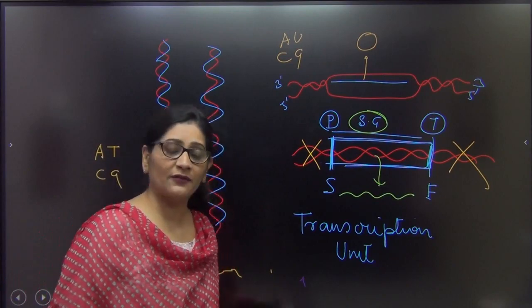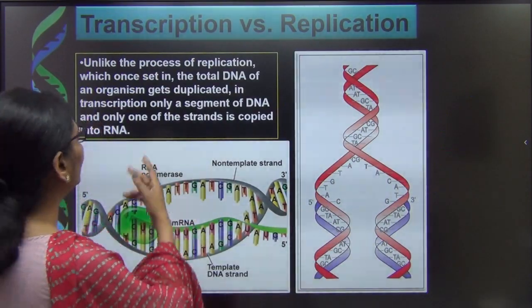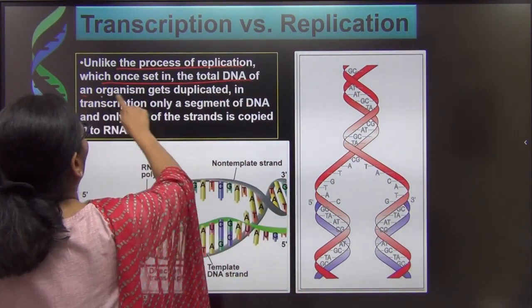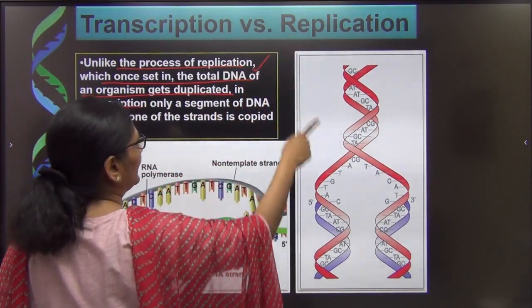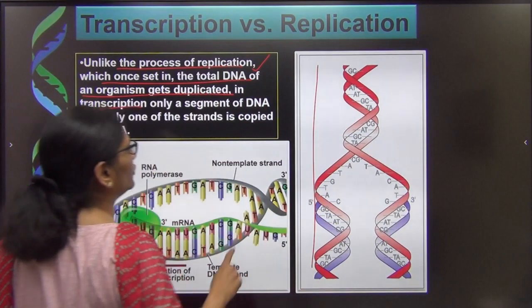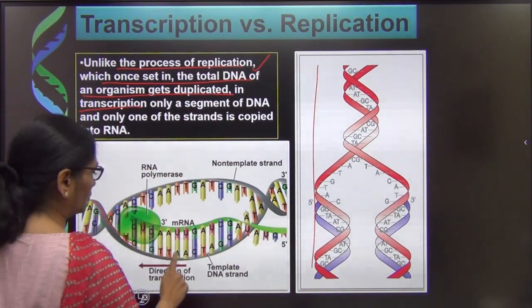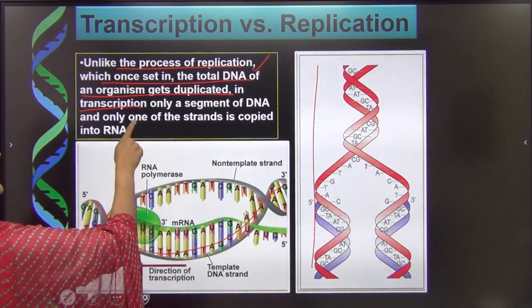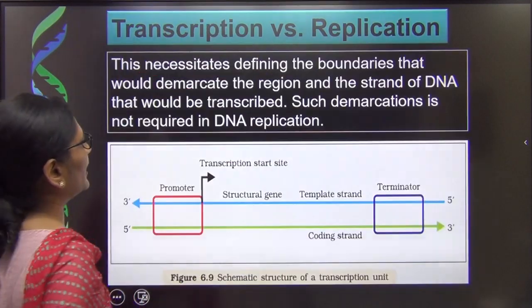So these are some of the different points. Now we are going to understand these points with the help of these PowerPoints. One, unlike the process of replication, which once it sets in, the total DNA of an organism gets duplicated, entire DNA is going to get duplicated. In case of transcription, only one of the two strands, and only a segment of it, is going to form a copy of the RNA.